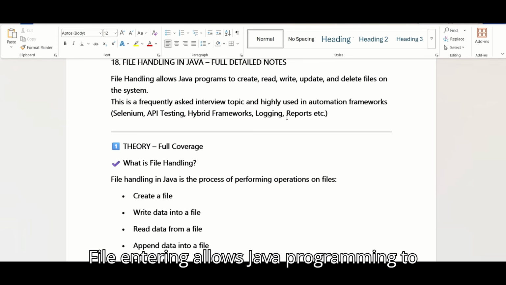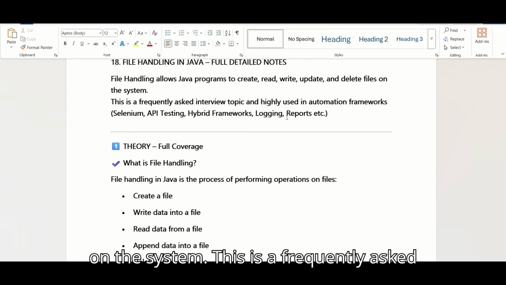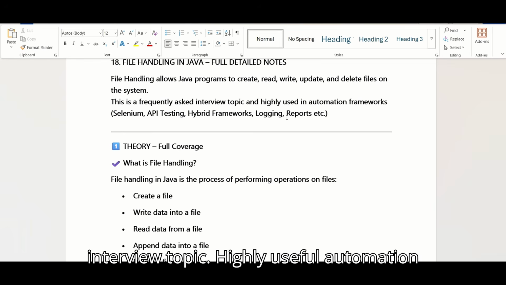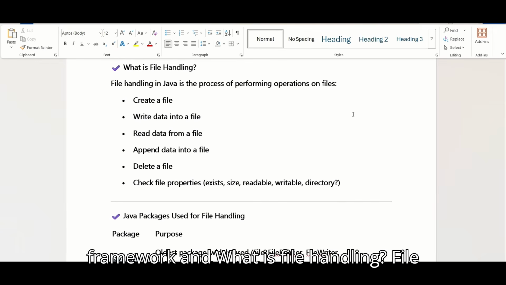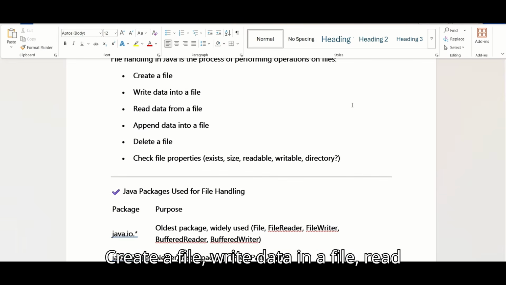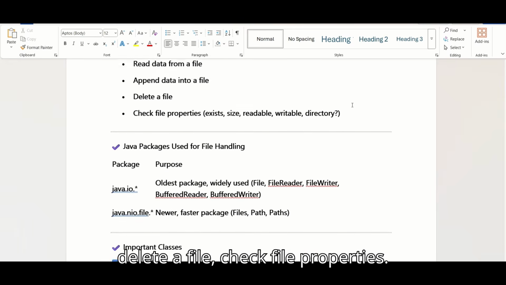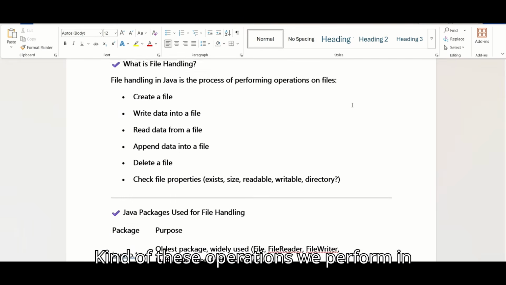File handling allows Java programming to create, read, write, update, and delete files on the system. This is a frequently asked interview topic, highly used for automation frameworks. And what is file handling? File handling in Java is the process of performing operations on files, like create a file, write data in a file, read data from a file, append data into a file, delete a file, check file properties. These are the kinds of operations we perform in file handling.